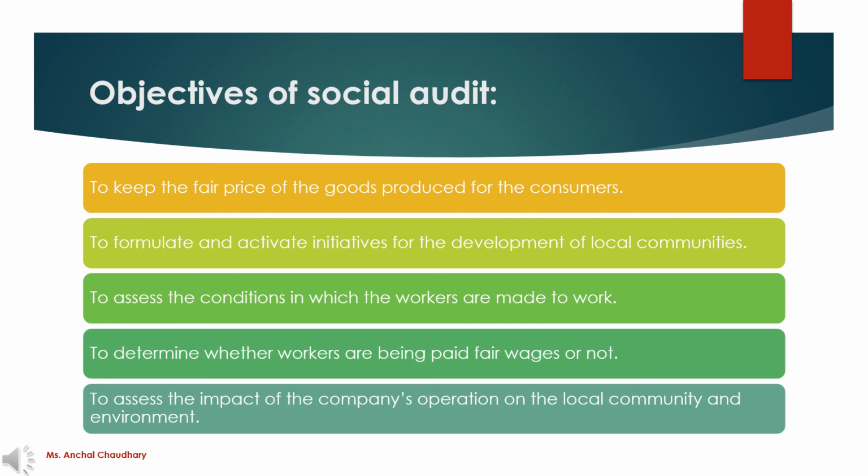So here the social auditor also has to ensure that the company's operation is not somehow harming the local community or environment. Basically, social audit focuses on the environmental impact resulting from the company's operation. They keep transparency in the reporting of any kind of issue related to the public or environment. It also ensures that community development and financial contributions are going on from that organization's point of view, and it also focuses on ensuring that there are no discriminatory practices in the organization.